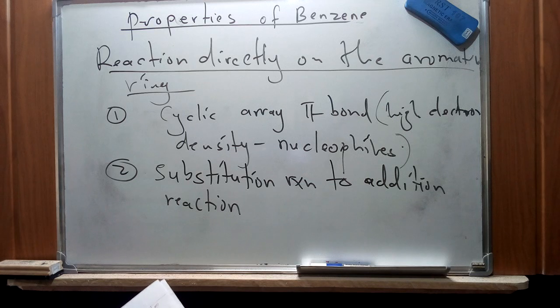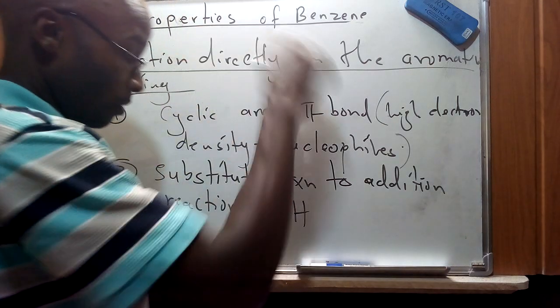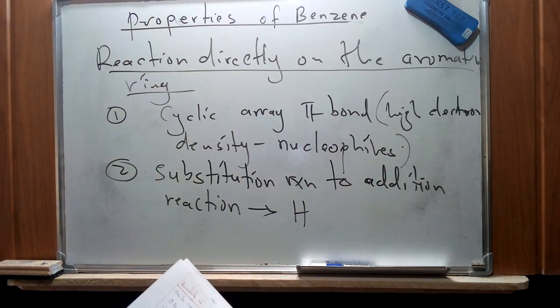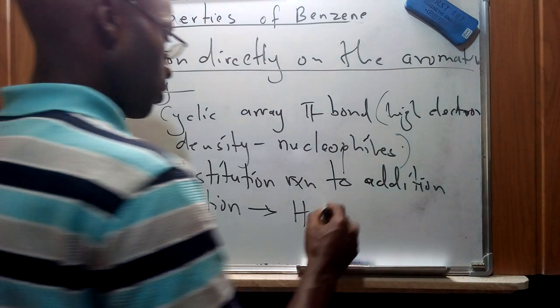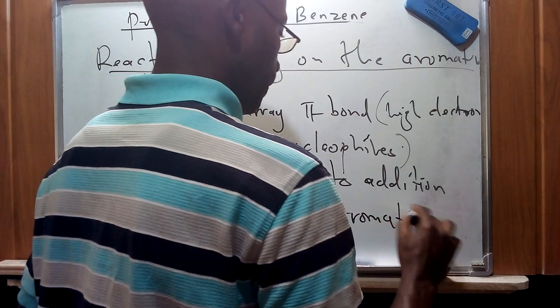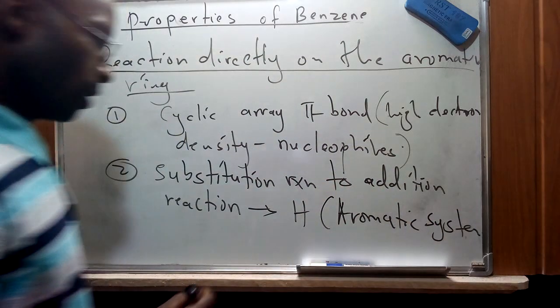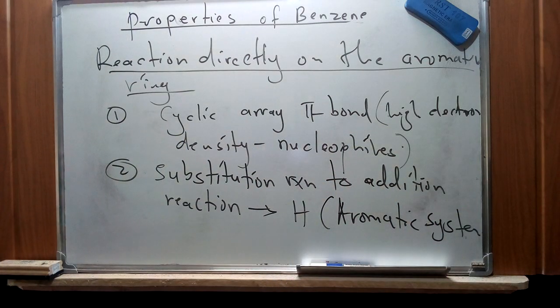Of course, specific groups like the hydrogen that we saw around the benzene ring are replaced by other groups. And this ensures that the aromatic system is retained, because of the stability that we have talked about.